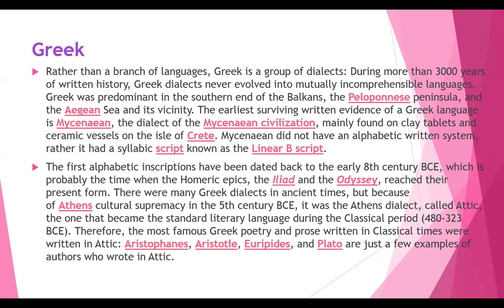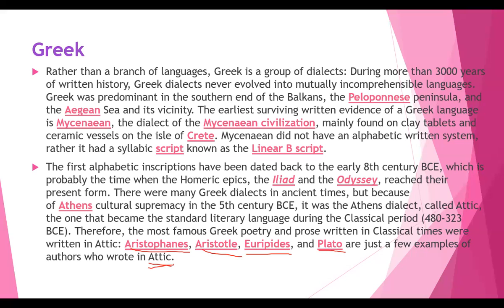So Attic, in the sense of Greek history, which has been written in the history, right? By some of the great writers and authors like Aristophanes, Aristotle, Euripides, and Plato, who are just a few examples of authors who wrote in Attic. Generally, when we say attic, we mean a shelf arranged in a room. But here, Attic indicates Greek history.